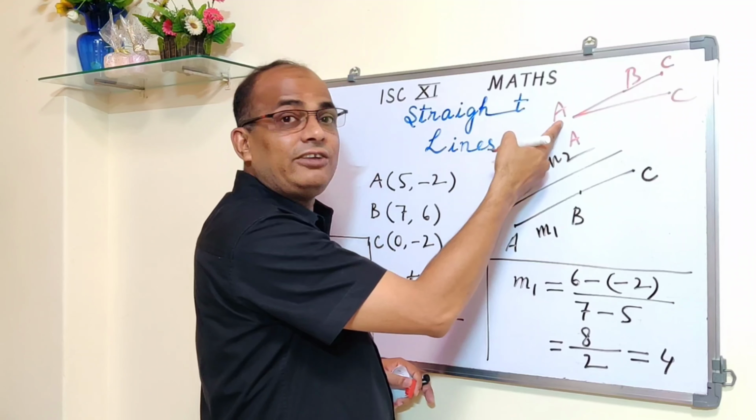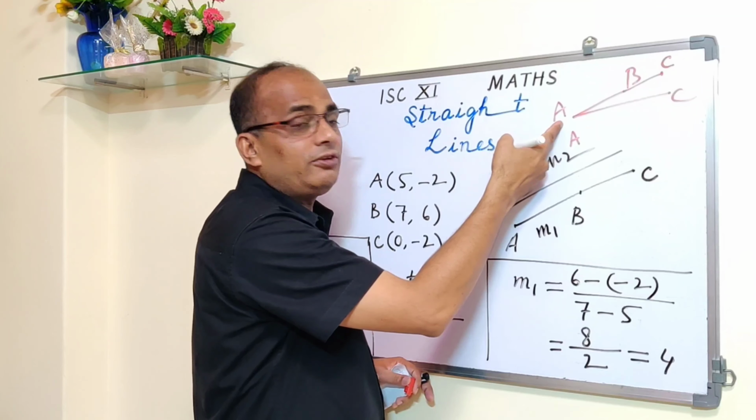Why? Because the point A is common. You have to start from A. So AB, then AC. AC has to be on AB. The two lines have to coincide, lying on top of each other like this. Then only they will be parallel because the point A is common. So in that case, if the slopes are equal, the position of C will not be here. The position of C will be somewhere on the line AB, the extended line AB.